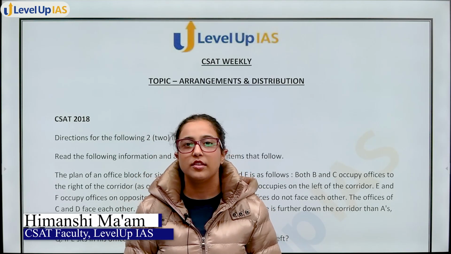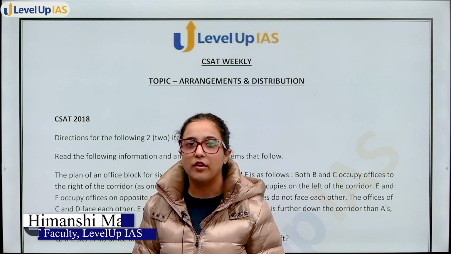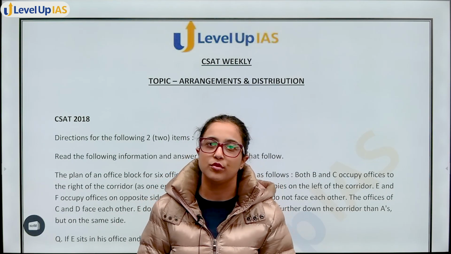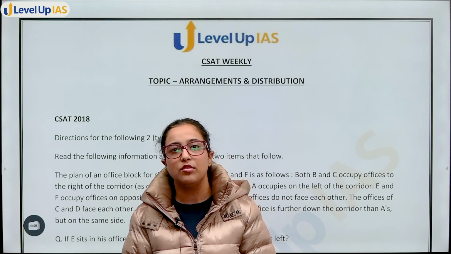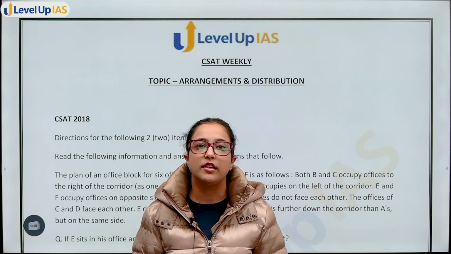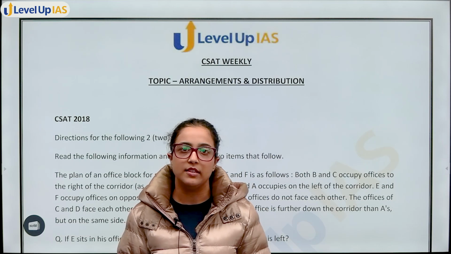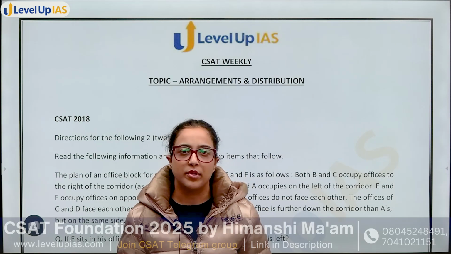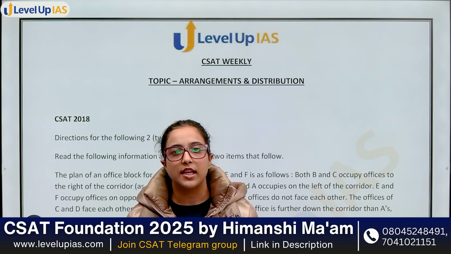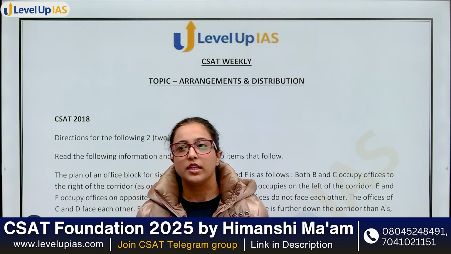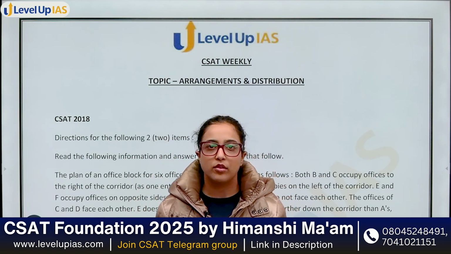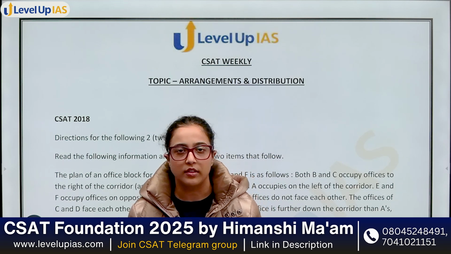In today's session, we will do reasoning questions of arrangement and distribution from 2018 onwards. From 2019 to 2024, we saw that arrangement and distribution questions were asked mainly as separate questions, and the statements were also included in statement sufficiency questions. So they were not exactly a set question, or you can say 4 to 5 questions in one set.